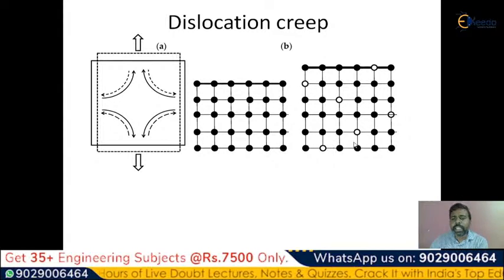Because of this, the deformation may be observed. I repeat, the deformation will be observed because of this dislocation. See here, this is one dislocation, this is another dislocation. All these dislocations may be observed because of the continuous load applied on the material. In other words, a constant load. Here in creep, the main point we have to observe is that a constant load is applied on the material.